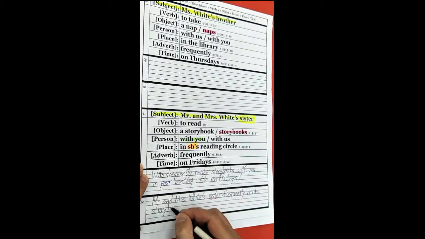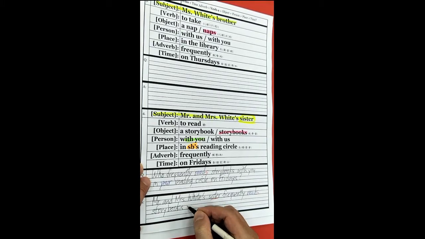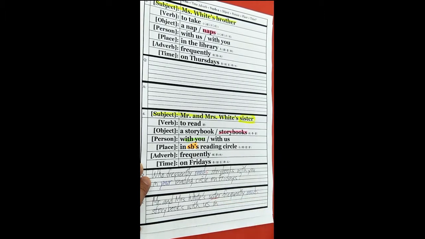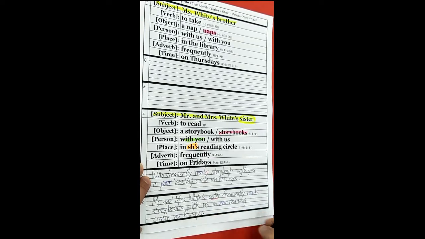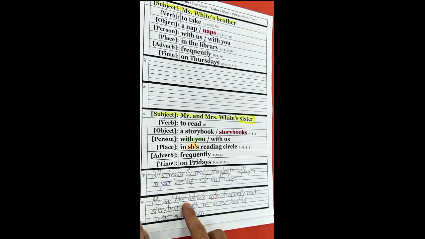Storybooks with us. And now we have us, we're in the group, and the sister, so this becomes our reading circle. On Fridays. Period. So, Mr. and Mrs. White's sister frequently reads storybooks with us in our reading circle on Fridays.